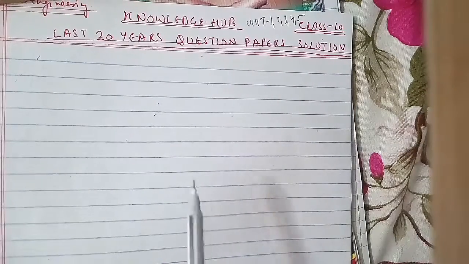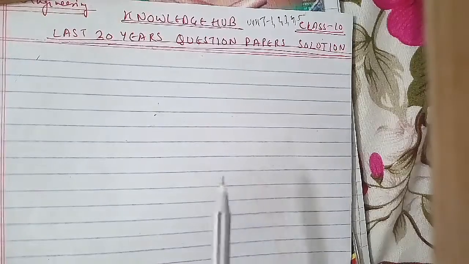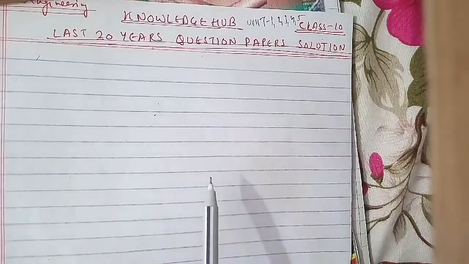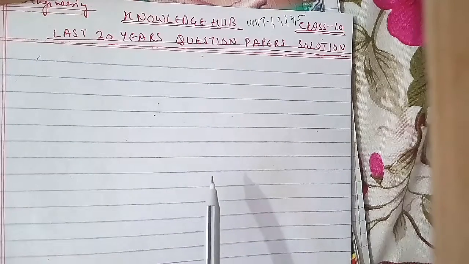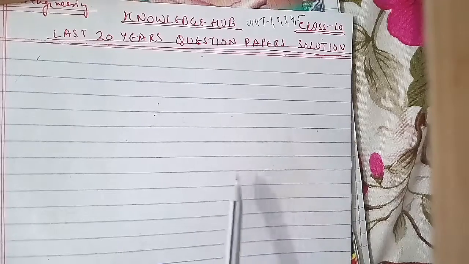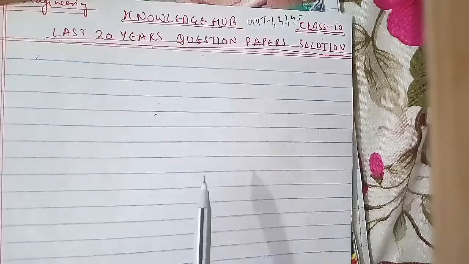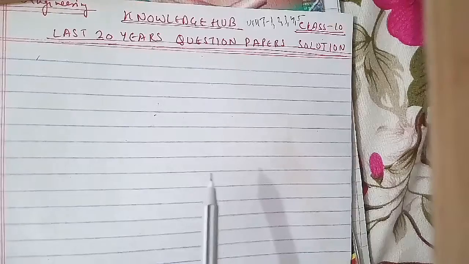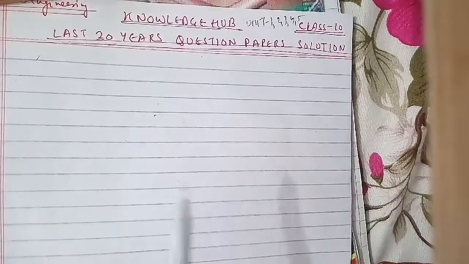Next, another question is to attempt any two of the following. Explain the following, and this is also of 10 marks each. The first is to explain coupling, cohesion, and then structure chart and pseudocode. These all come under unit 3.